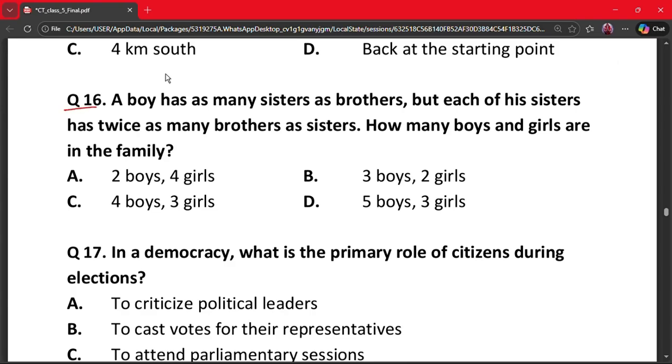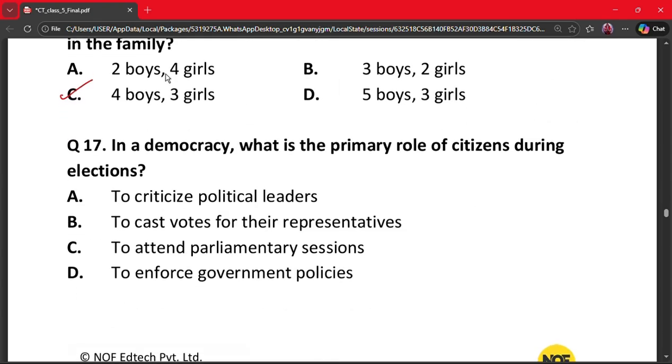Question number 16. A boy has as many sisters as brothers, but each of his sisters has twice as many brothers as sisters. How many boys and girls are in the family? A, 2 boys, 4 girls. B, 3 boys, 2 girls. C, 4 boys, 3 girls. And D, 5 boys, 3 girls. So here the correct answer is option C, 4 boys, 3 girls. Why? Because for 4 boys and 3 girls, each boy has 3 sisters and 3 brothers. Each girl has 4 brothers and 2 sisters. That is, the condition is satisfied.